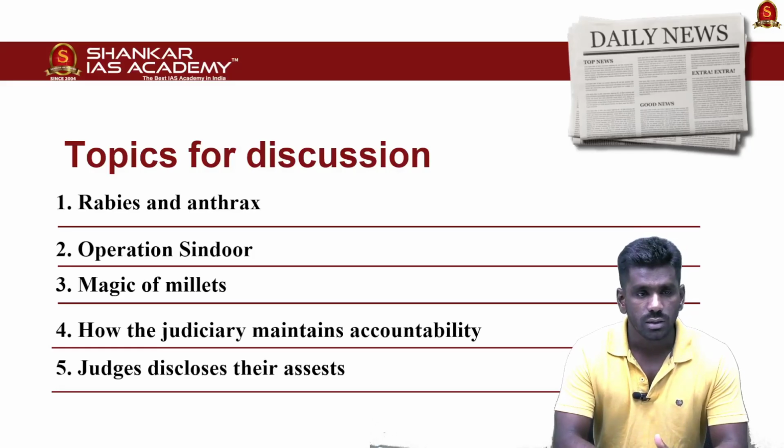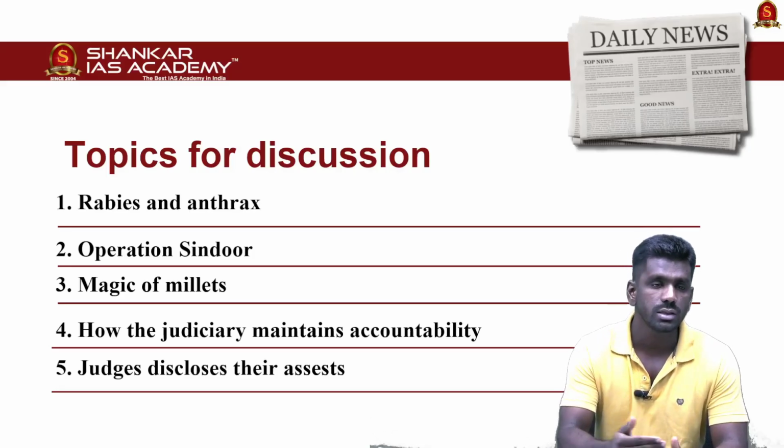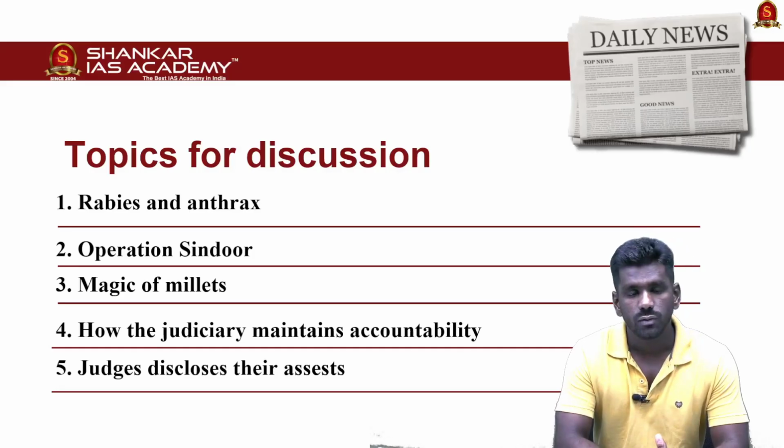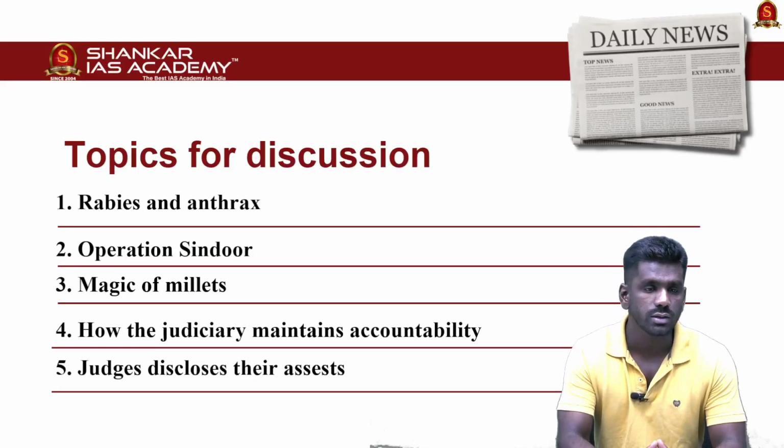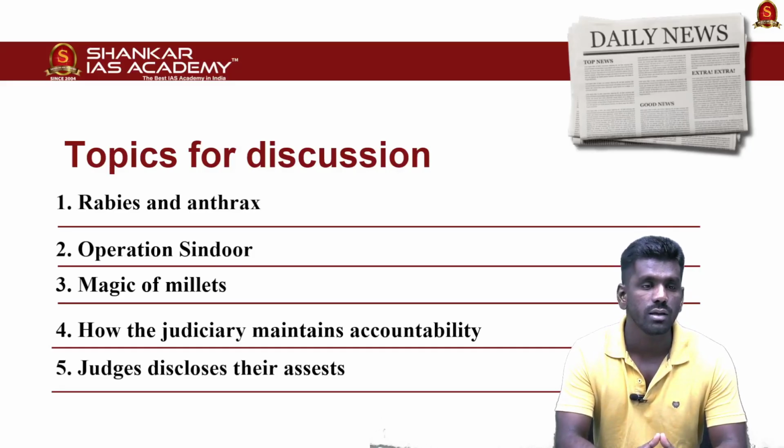The third topic is about millets. What are their importance ecologically and also nutritionally. So we are going to discuss the basics about the millets. The fourth topic is about the accountability of judiciary regarding the recent remarks by Vice President. The fifth topic is about disclosing of assets by judges. Recently, the Supreme Court judges have disclosed their assets for public.